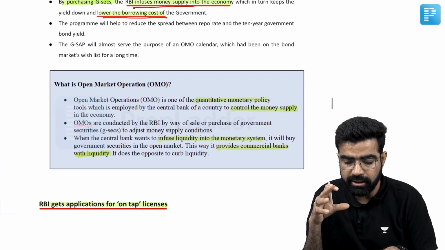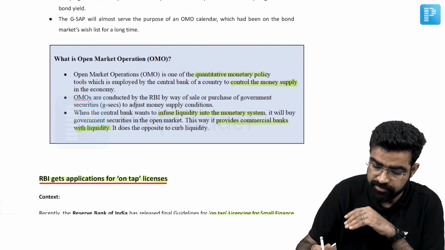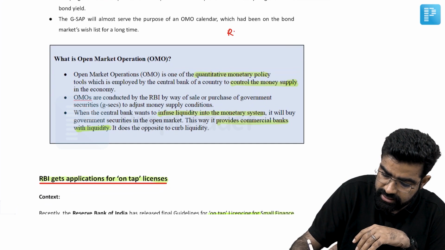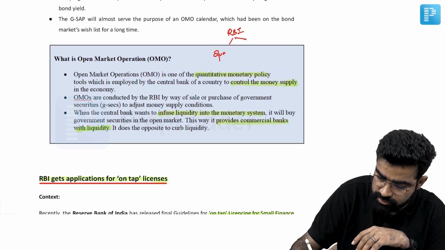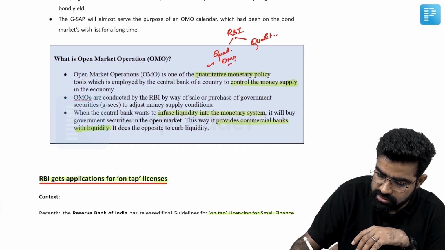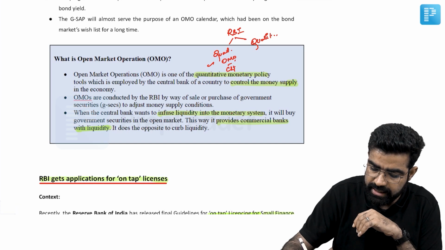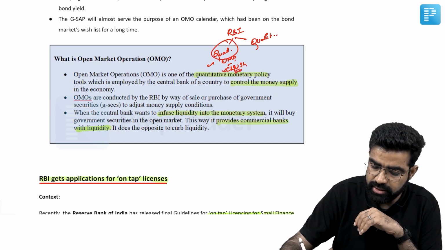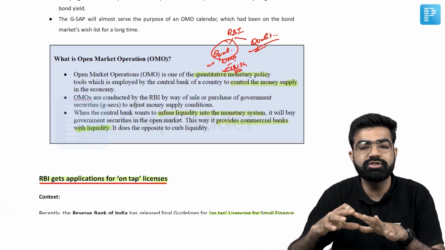Okay, so OMO, that is open market operation, we have understood. For controlling the market dynamics, the RBI has two types of tools: one is quantitative tools and the other is qualitative tools. In quantitative tools, OMO also falls under this category. Certain other things are there, like CRR and SLR; these types of tools will be under quantitative. In the case of qualitative, there are various other instruments which you are going to learn.